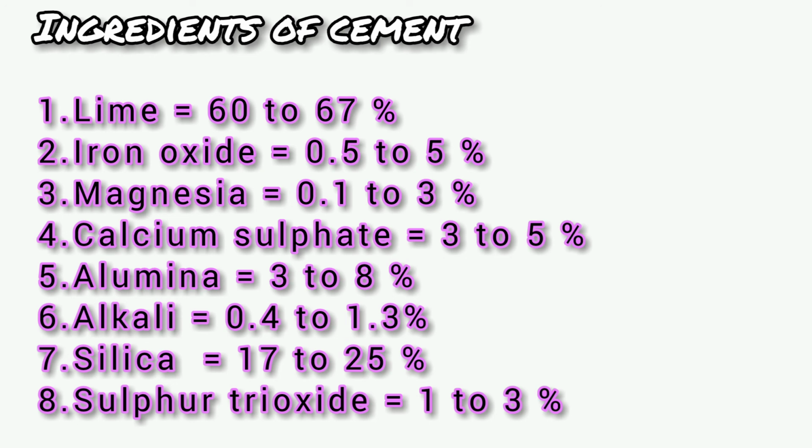And last is sulfur trioxide. The molecular formula of sulfur trioxide is SO3. The percentage of sulfur trioxide in cement is 1 to 3%. It should be a small quantity in cement. It makes cement unsound. आई होप आप लोगों को समझ में आ गया होगा कि इस सीमेंट में कौन कौन